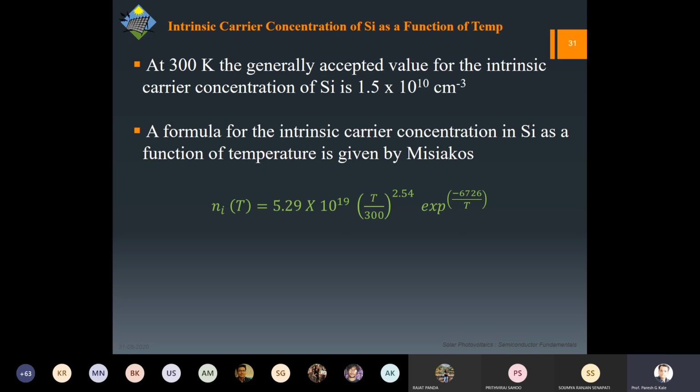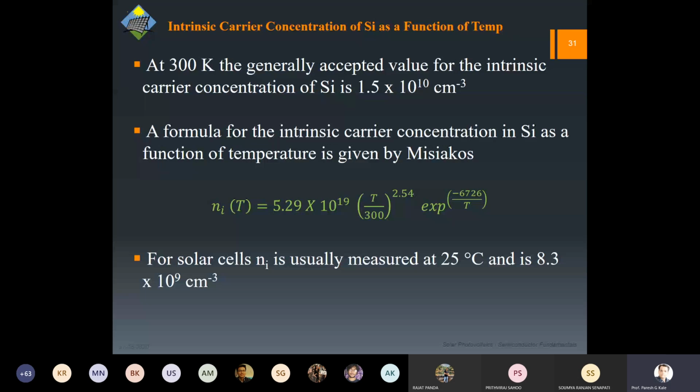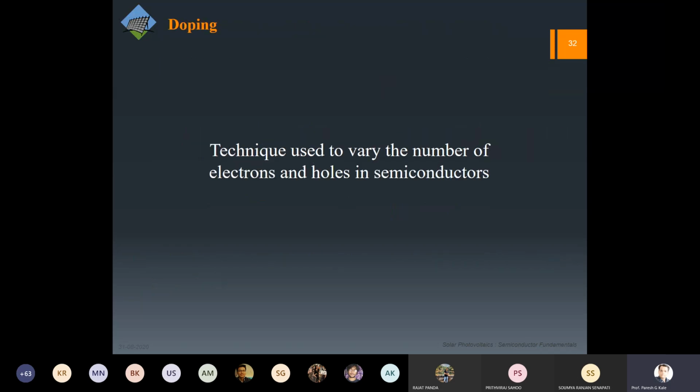Then of course, determining it is difficult. I mean, every time you cannot go and measure it. So there are certain empirical formulas which are given, but this is just for your information. As I've said, it depends on where you are measuring the concentration and at what temperature. So roughly 1 to 1.5 into 10 raised to 10, depending upon small variation in temperature. You can find these data at many places, and it might change because it depends on the measurement. So there is no standard as such, but roughly you can tell.